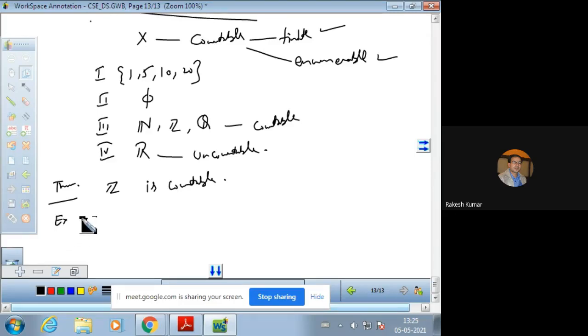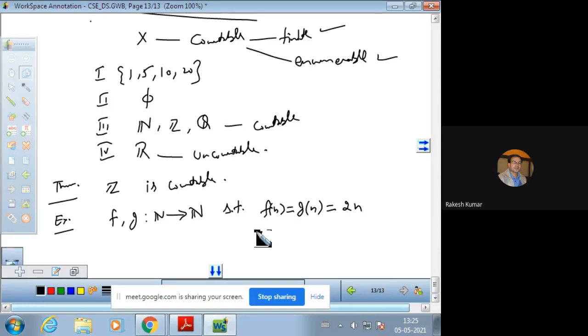The question is, consider the functions f and g. These are from the natural numbers to the set of natural numbers, defined by f of n is equal to g of n is equal to 2n.